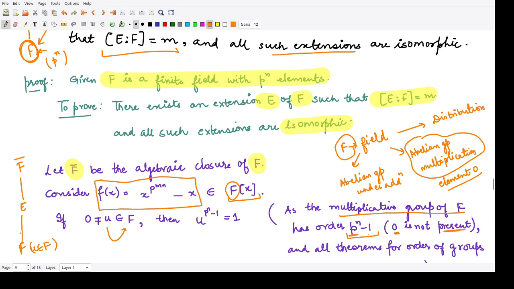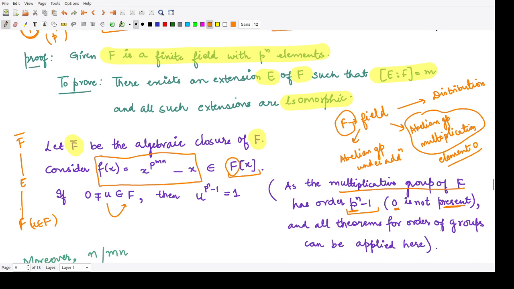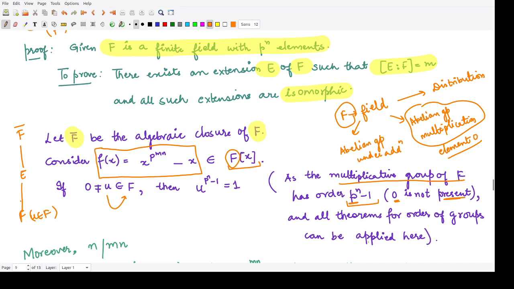And now we can apply all the theorems for groups here. So according to this, because u belongs to F and satisfies this property for the multiplicative group, which has the order p to the power n minus 1, we would say the order of this element u would also divide p to the power n minus 1. So that is what we have written.